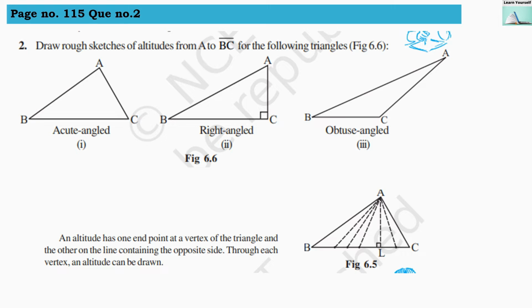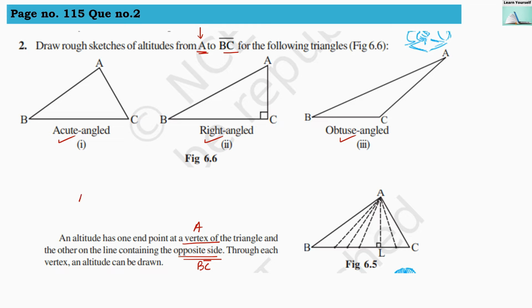Question number 2. Draw rough sketches of the altitude from A, that is the vertex, to BC, that is the line segment, for the following triangles: acute angle triangle, right angle triangle and obtuse angle triangle. So what is an altitude? An altitude has one endpoint at a vertex of a triangle and the other on the line containing the opposite side. So here the vertex is A and the opposite side is line segment BC.